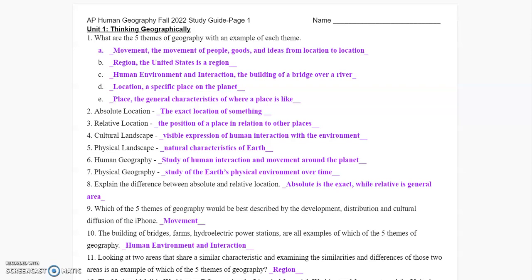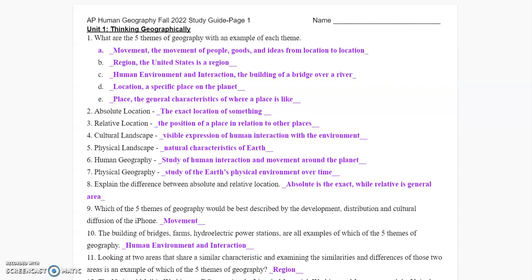Region, again, we're looking at a particular location or a particular area. So the United States, that's a region. North America, that's a region. Europe, that's a region, right? All of that kind of stuff all plays into region. HE is the next part of Mr. Help, and that's human environment and interaction. So it's looking at how humans interact with the physical environment that they are given. So it's building a bridge over a river or some type of water system that allows them to irrigate land, that kind of stuff.